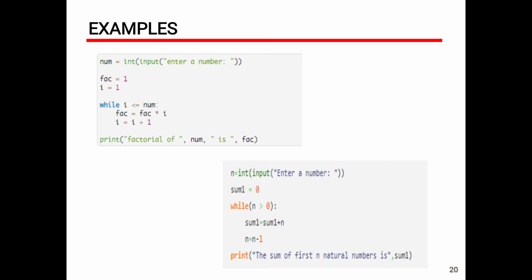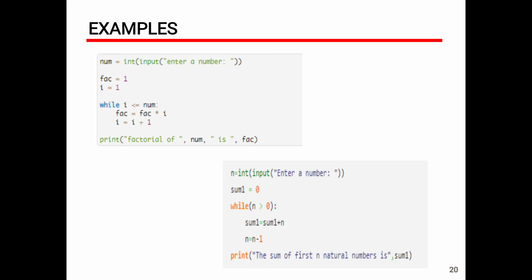Here i is nothing but the looping variable. Like we have seen in the C language, while dealing with looping statements we need to declare the loop control variable. So here i is the loop control variable. Now I am going to use the while loop. Here while is the keyword. So i less than or equal to number. I am comparing i, which is 1, with number. Let us say the user has entered 5, so i less than or equal to 5.